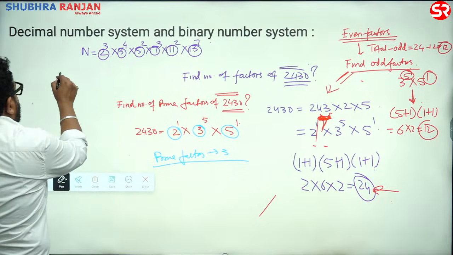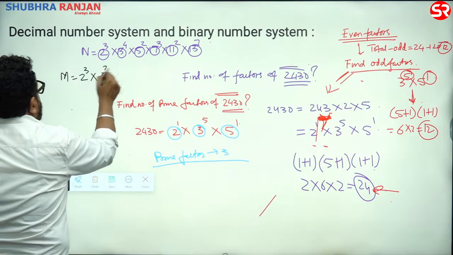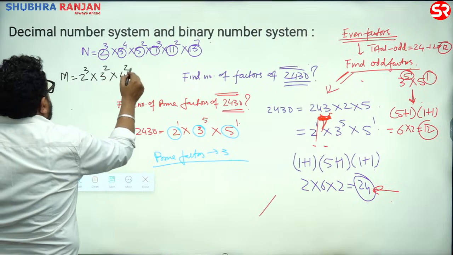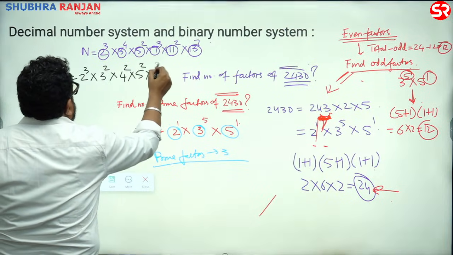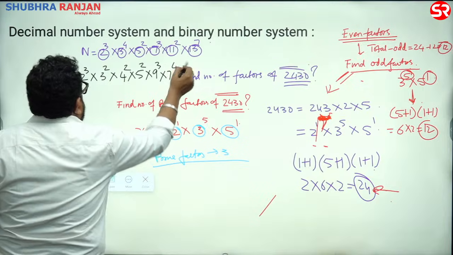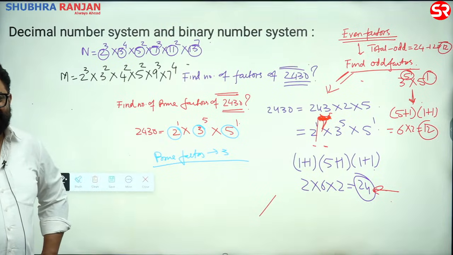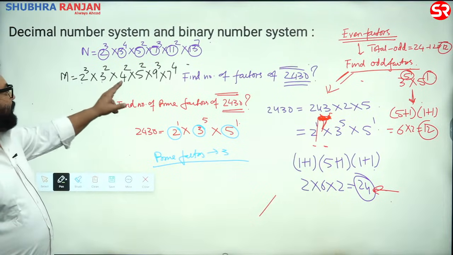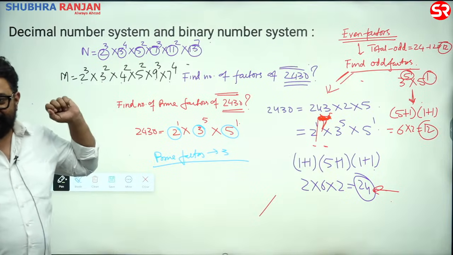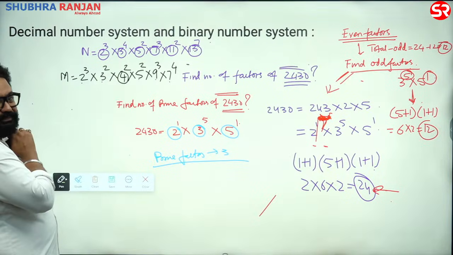Find the number of prime factors of m, which is 2 to the power 3 into 3 to the power 2 into 4 to the power 2 into 5 to the power 2 into 9 to the power 3 into 7 to the power 4. 4? Because now I'm tricking you, right? Now you may say 1, 2, 3, 4, 5, 6 again. But out of them, this is not a prime number, isn't it?